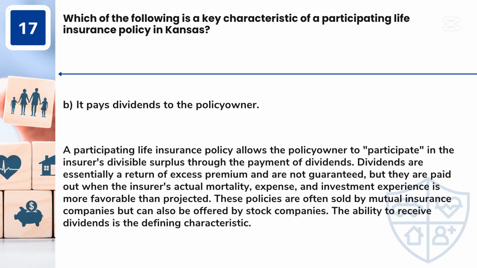Answer: B. It pays dividends to the policy owner. A participating life insurance policy allows the policy owner to participate in the insurer's divisible surplus through the payment of dividends. Dividends are essentially a return of excess premium and are not guaranteed, but they are paid out when the insurer's actual mortality, expense, and investment experience is more favorable than projected. These policies are often sold by mutual insurance companies but can also be offered by stock companies. The ability to receive dividends is the defining characteristic.